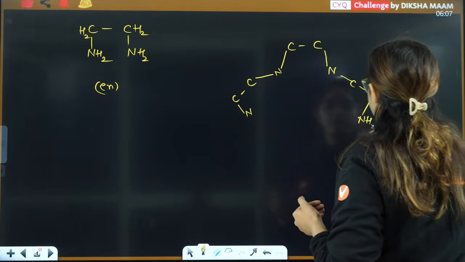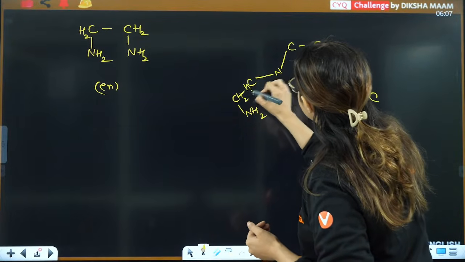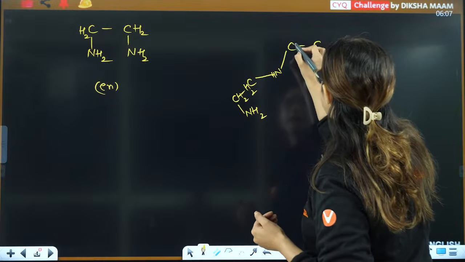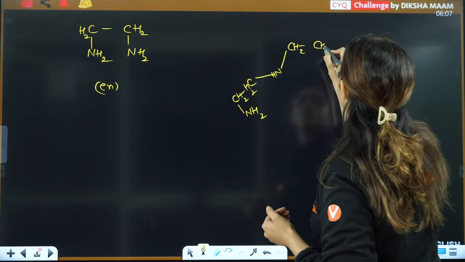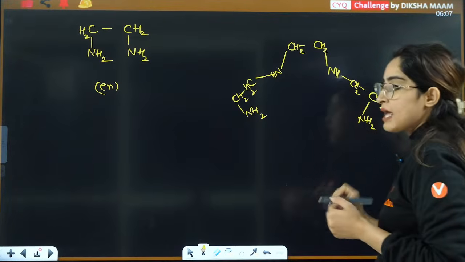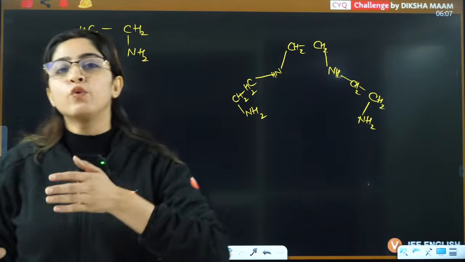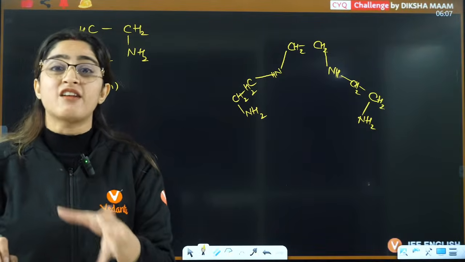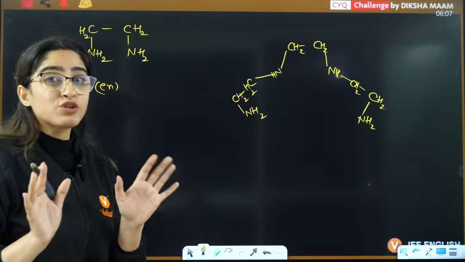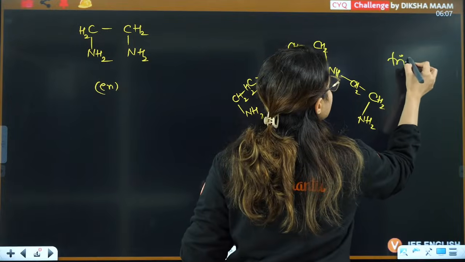Now just fill the hydrogens here: H2, H2, H2, H, and H2, H2, H, H2, H2. When you want to draw 3 enes, you will not write tri, you will write tris. So that is the difference. So this is your trien.